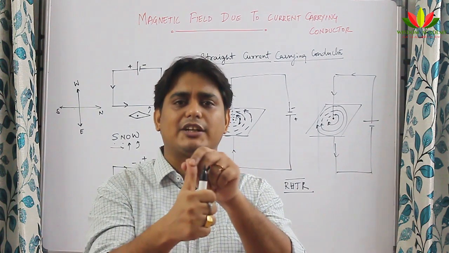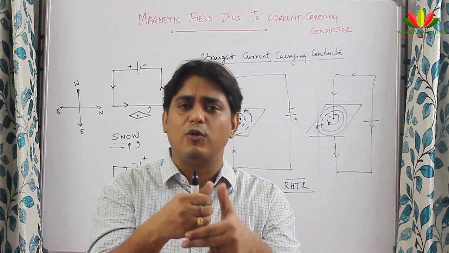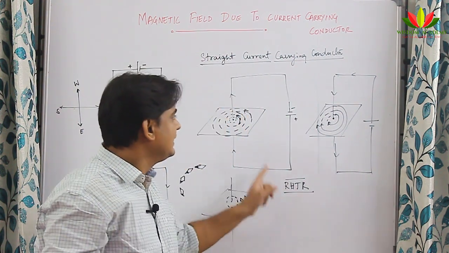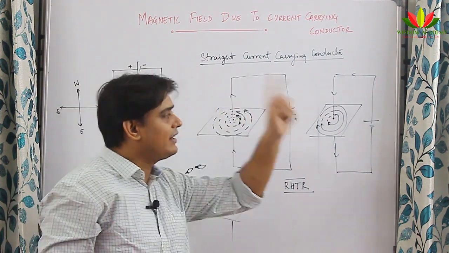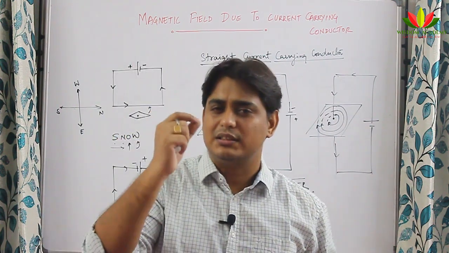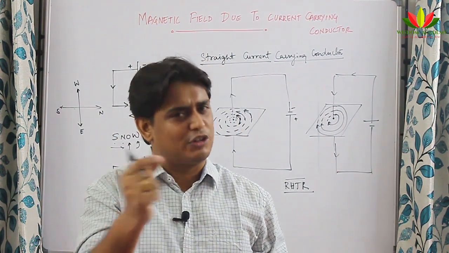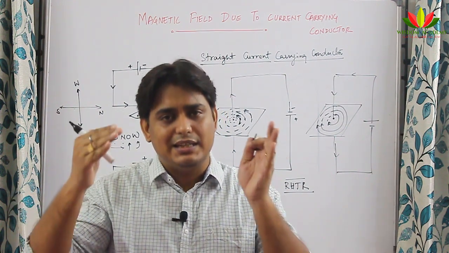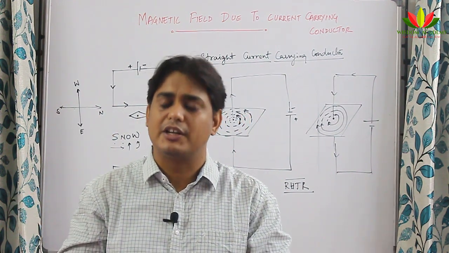If the thumb gives the direction of current, then the four fingers wrapped around will give the direction of the magnetic field. From there we get that a straight current carrying conductor produces a magnetic field in the form of concentric circles, and as we go away from the wire, the intensity of the magnetic field reduces.